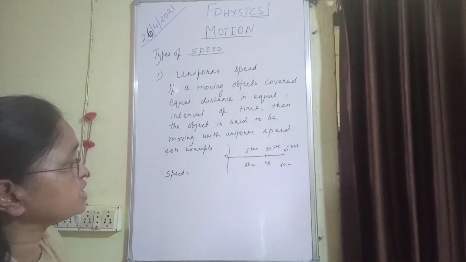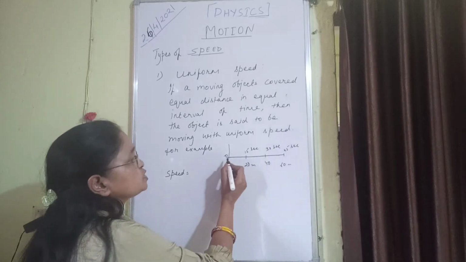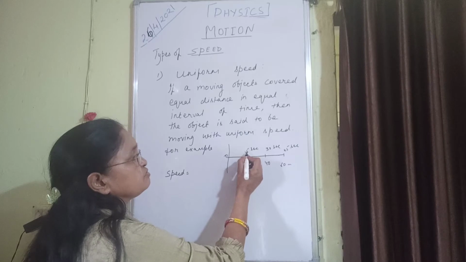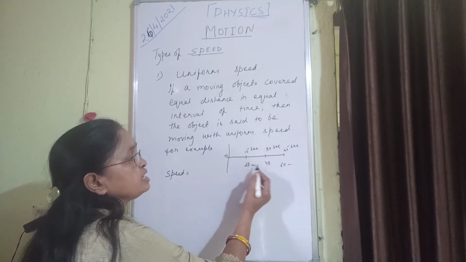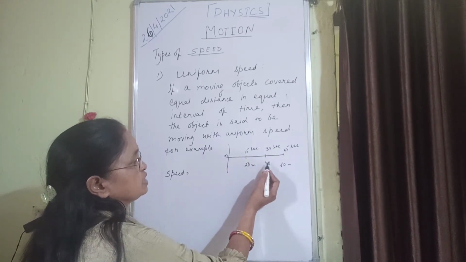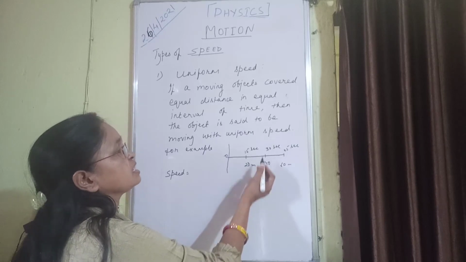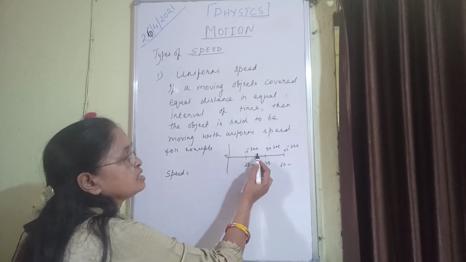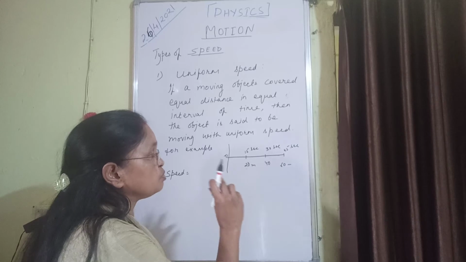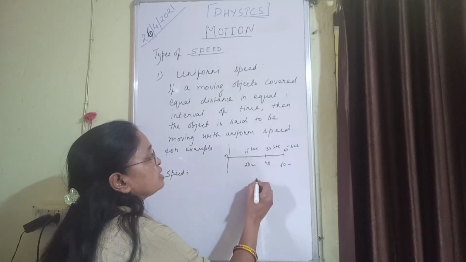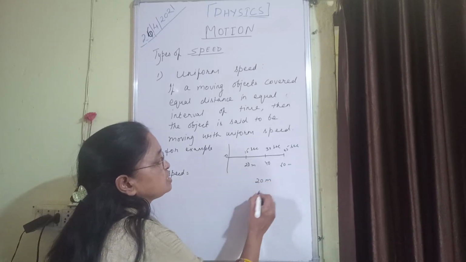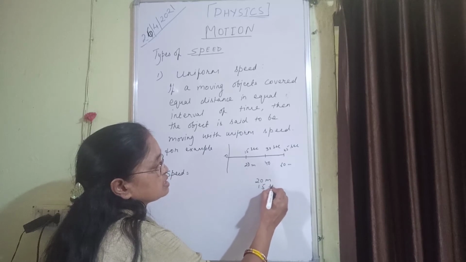So here you see what is the gap. From 0 to 20 meter in 15 seconds. Then when it reached 40 meter, 40 minus 20, 20 meter, and 30 minus 15, that is 15 seconds. Means the body is covering each 20 meter in 15 seconds.